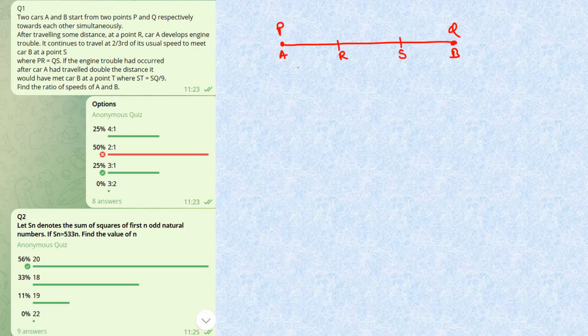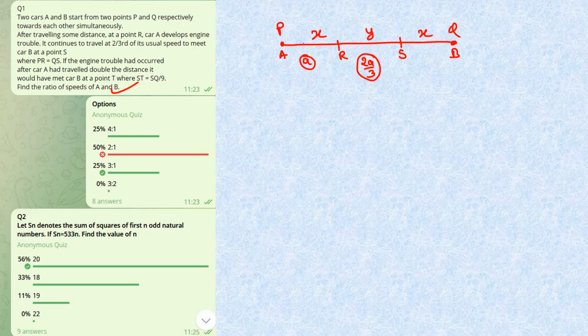Okay. So till here, A traveled with speed A, and from here to here, A traveled with speed 2A by 3. So this distance is X, and PR is given as equal to QS. So we'll suppose this to be X, and the remaining, let this be Y. If the engine trouble had occurred after it had traveled double the distance, find the ratio of speeds. So the ratio of speed has been asked.